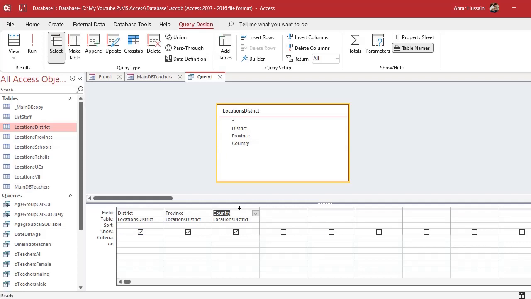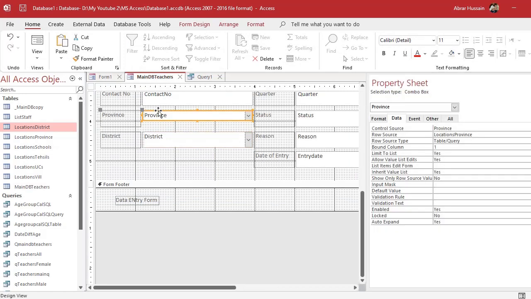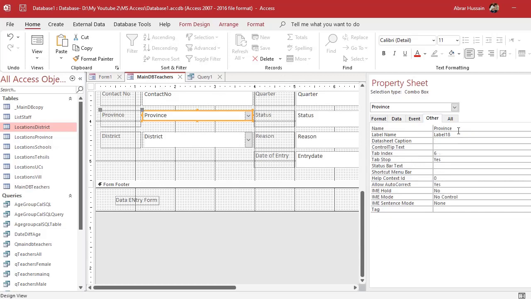Okay. But now what I will do in the province, I will use that like command. What was that command? Go to the form. Now here you see this is the province column. Double click. See what is the name of this province. So I want to bound my district to that province. Whoever selects a specific province, only those districts should be available here. Now the name of that text box is province. Okay.